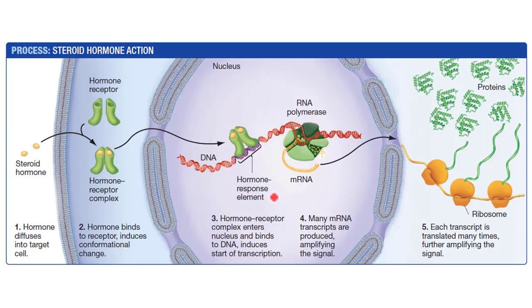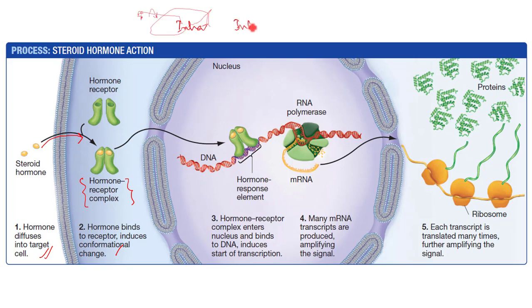Now coming to steroid hormone action. Steroid hormones are lipid soluble. They can pass through the lipid bilayer. They bind to the hormone receptor, and in this way there is formation of hormone receptor complex. The hormone diffuses into the target cell, binds to the receptor, and induces a conformational change. Now this hormone receptor complex may be formed in the cytoplasm in case of cytoplasmic receptor, or it may be formed in the nucleus in case of nuclear receptor.